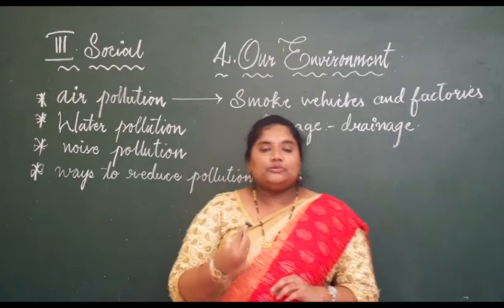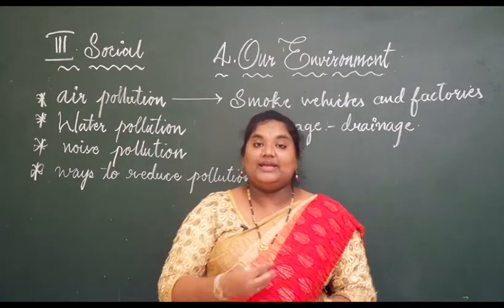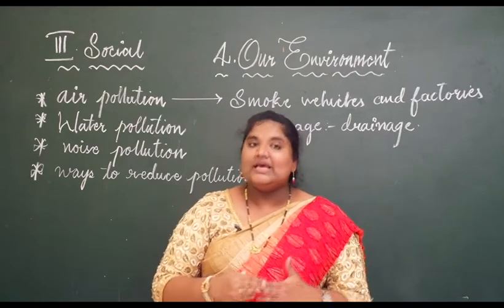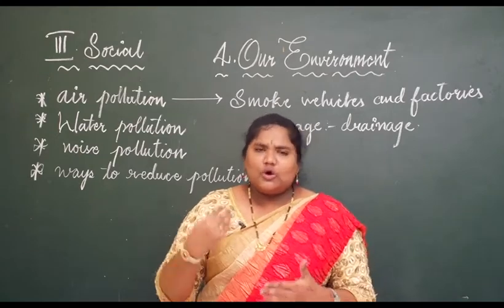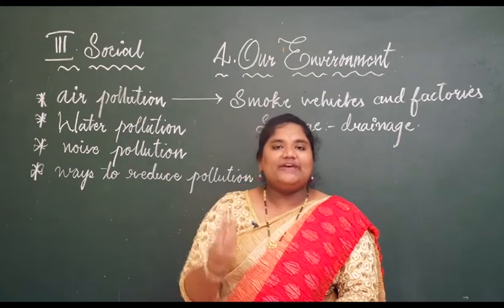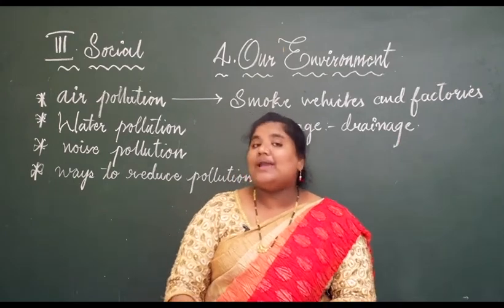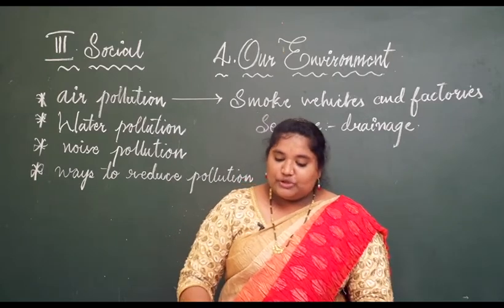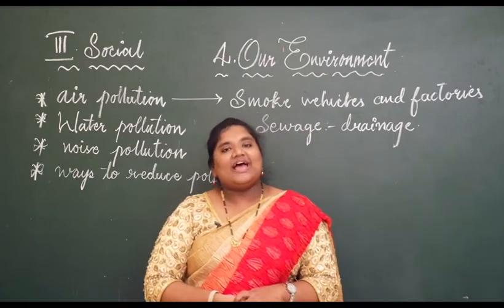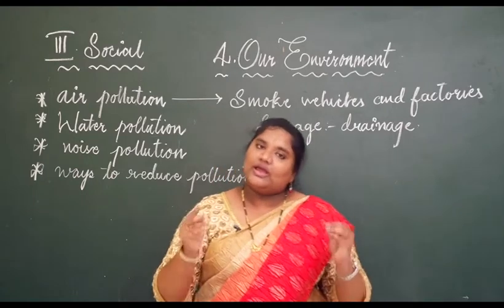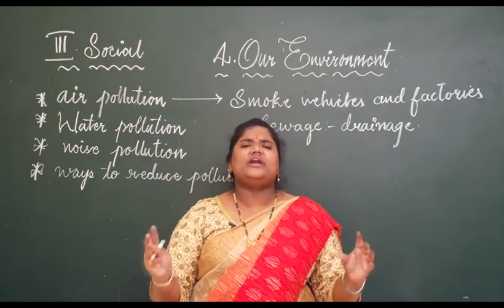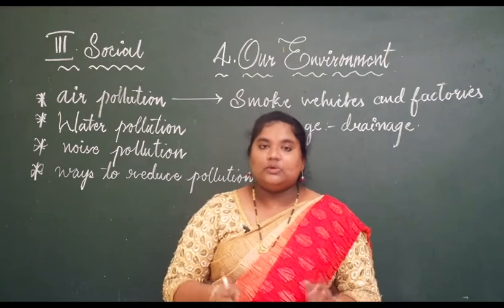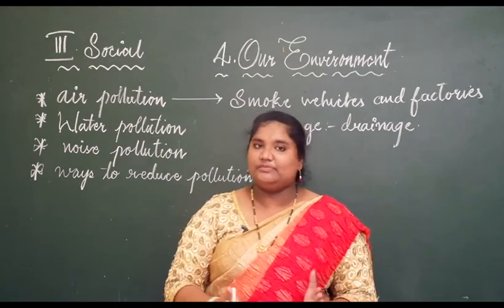Then there is land pollution. Water is the main source for us to survive, and land is also a main source where we construct houses, buildings, factories and many more. Whatever is needed for us, we construct on the land. So how land pollution occurs, we will learn today. Land gets polluted due to various human activities. Everything in our environment gets polluted only by human activities.